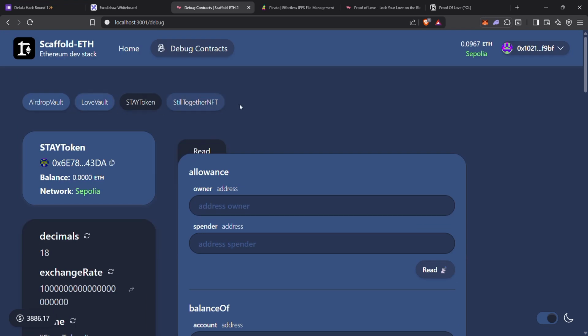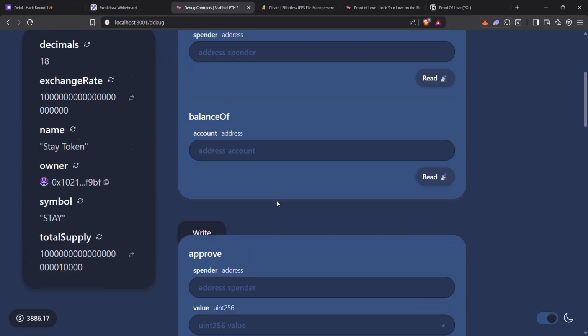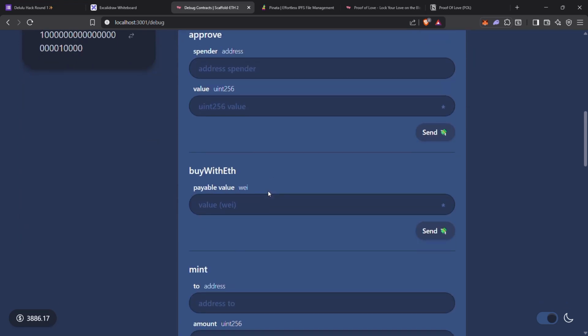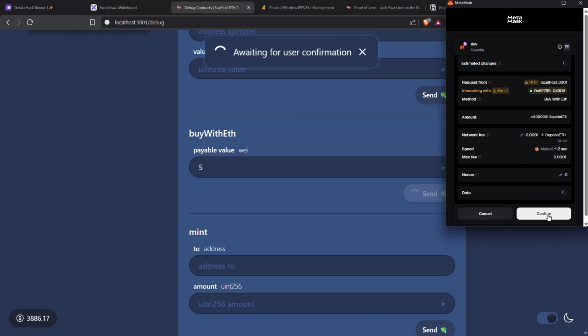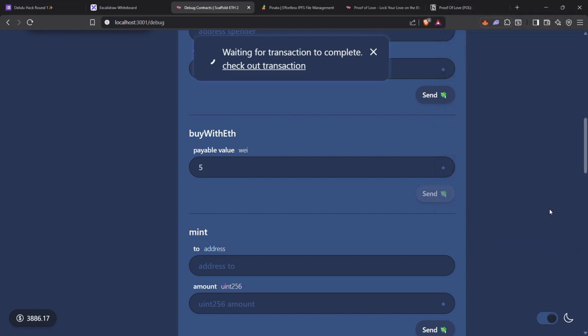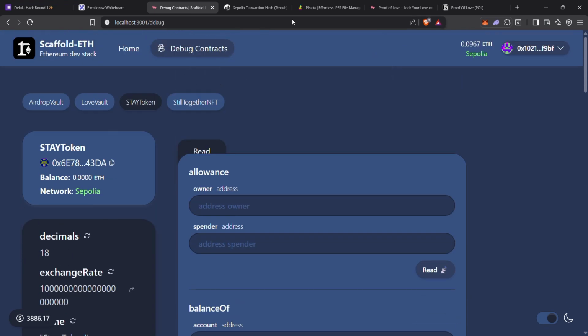This is basically the debug console for the contracts, but nothing much actually. Let's try it out. Let's say I want to buy stay tokens with ETH, I'll buy with 5. Let's confirm the transaction here, sign it, and the transaction will be available on Etherscan. There's a lot of things to try here, but I don't think we have enough time.